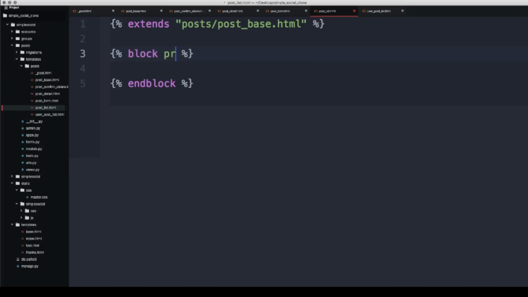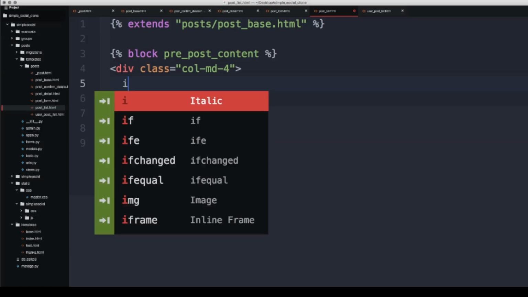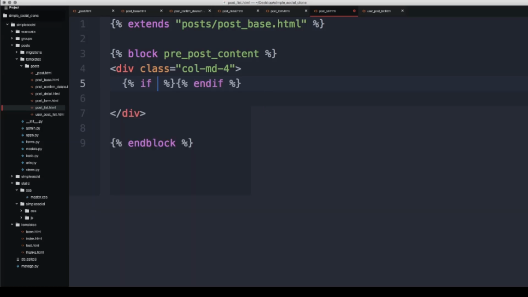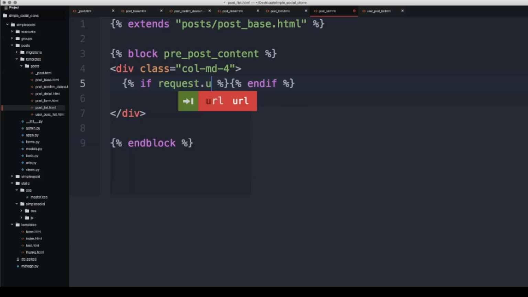Our block will be pre_post_content, and we'll start off here by saying div class col-md-4. Then the next thing I want to do is check if the user is actually authenticated. So what I can do here is say if, and here I need to call request.user.is_authenticated.